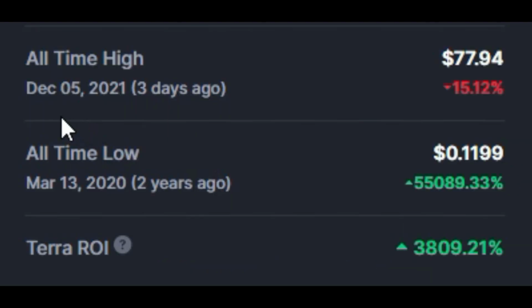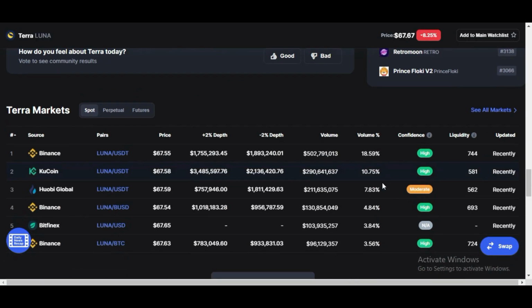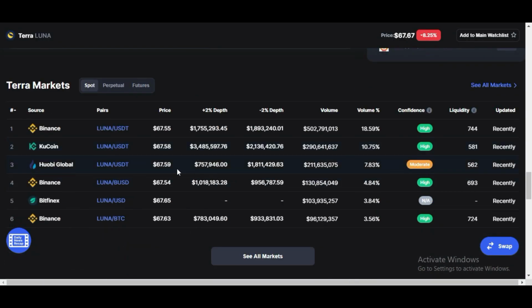All-time high of Luna was on December 5, 2021, 3 days ago, and price was $77. All-time low of Luna was on March 13, 2020, about 2 years ago, and price was just 11 cents. It is available on these exchanges: Binance, KuCoin, Huobi Global, Bitfinex, and some other important exchanges.